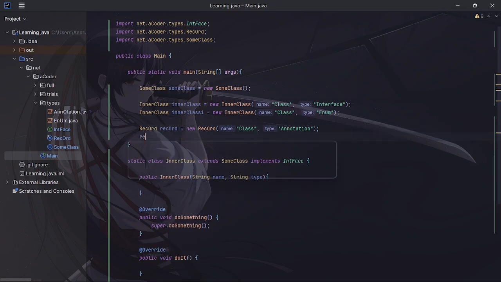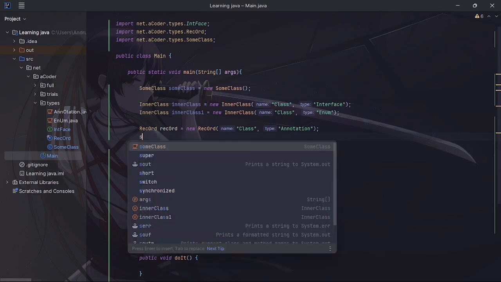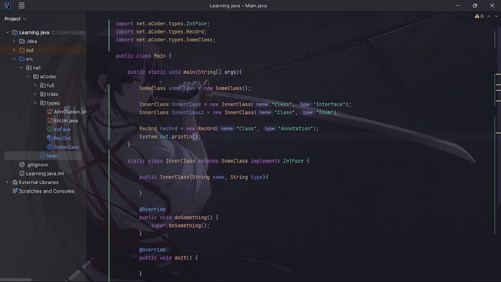But with records, you don't even need to set getter methods. So you can say dot name. What this will do is return the name here. It says the result is ignored because we're not actually using this, right? To actually use it, what we do is say SOUT record dot. Let's just get the type because it has more description. Now we have this type.